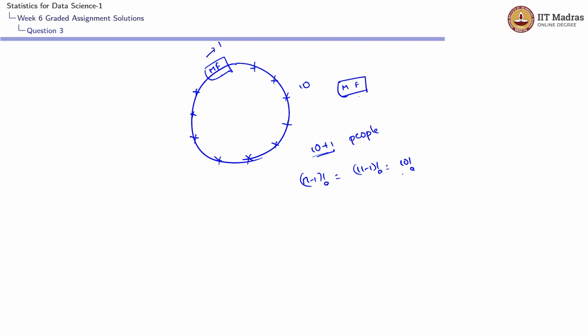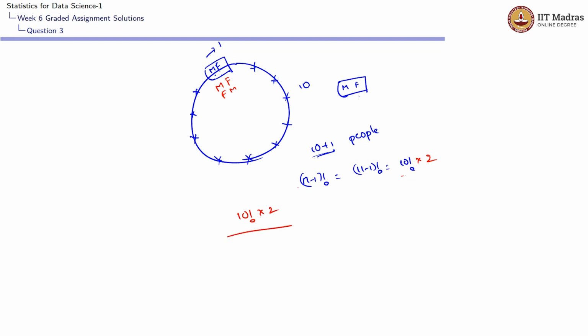But for each of these arrangements, there will be 2 possibilities, where they could be in the order male female or female male. In either of these ways, they could be sitting together. So the total possible ways would be 10 factorial into 2. So they could be sitting together in 10 factorial into 2 ways. That is the number of possible ways for this couple to be sitting together.